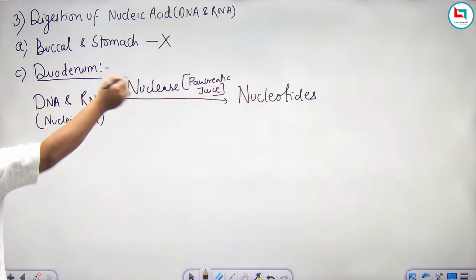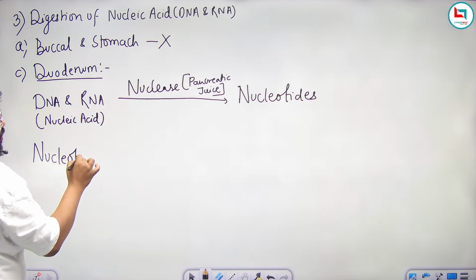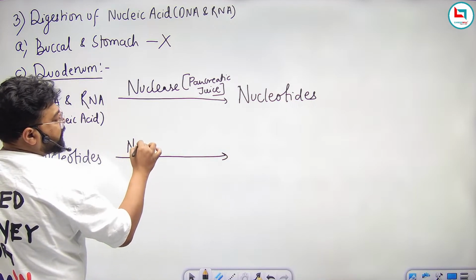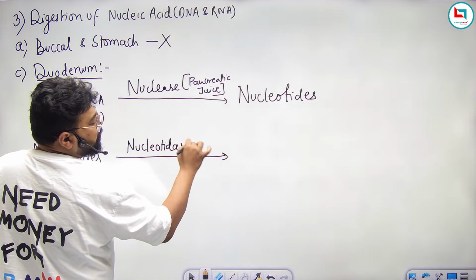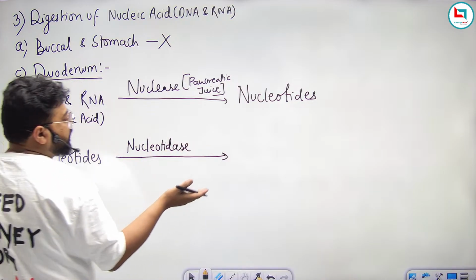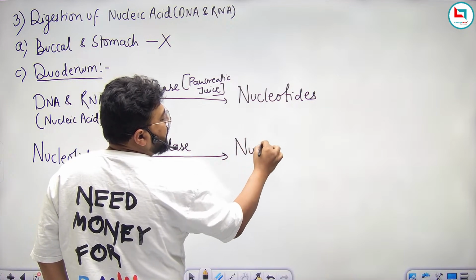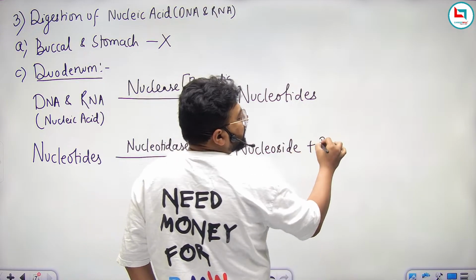Now, these nucleotides, by the action of nucleotidase, a different enzyme which comes from intestinal juice, will get converted into nucleoside plus phosphate groups.